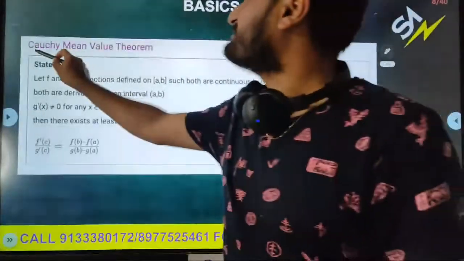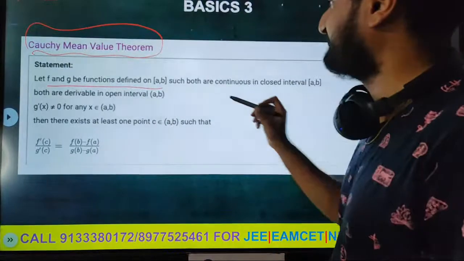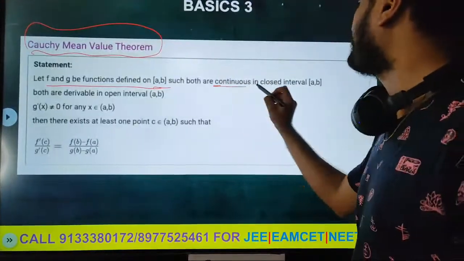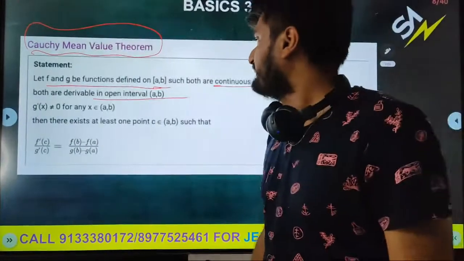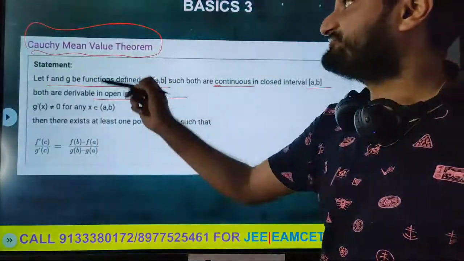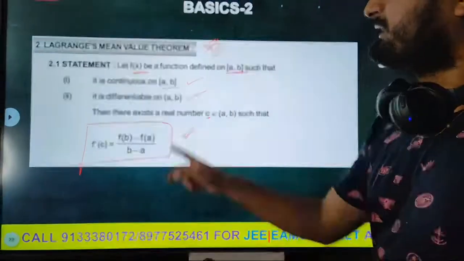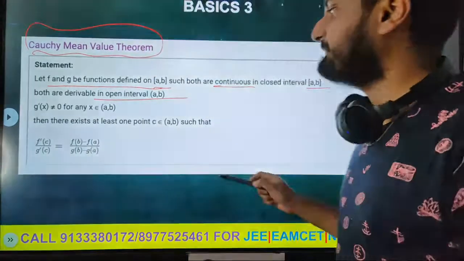Okay? And finally you have Cauchy's mean value theorem, which states that if f and g are functions defined in a comma b such that both are continuous in a comma b and differentiable in a comma b, then there exist 2 functions basically. This is an extension of Lagrange's, which is f dash c by g dash c.